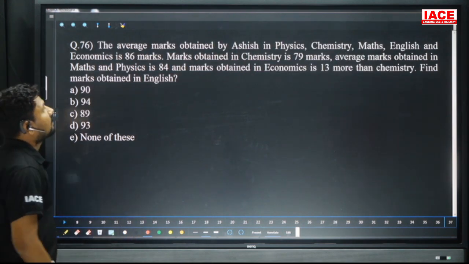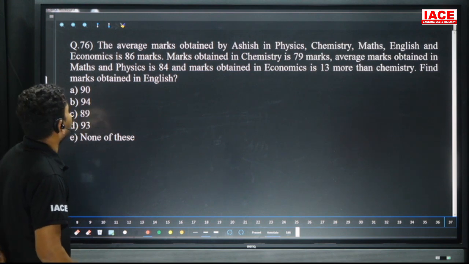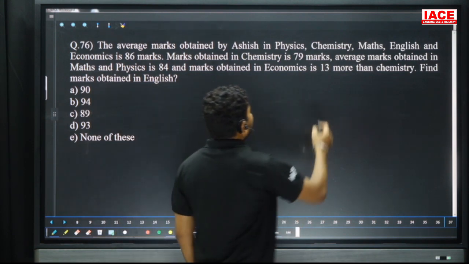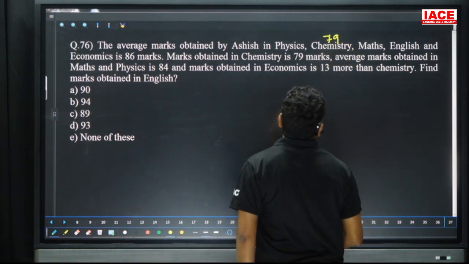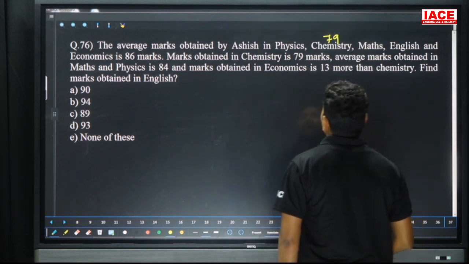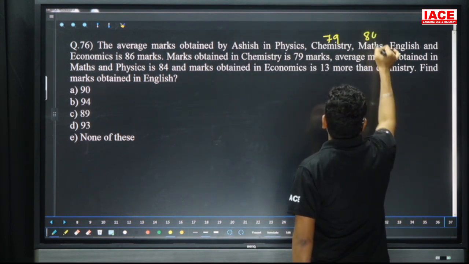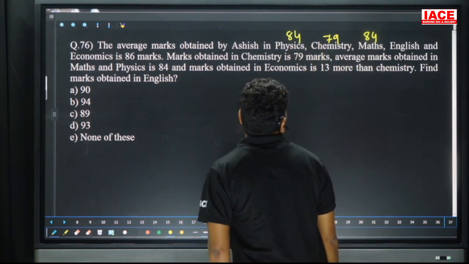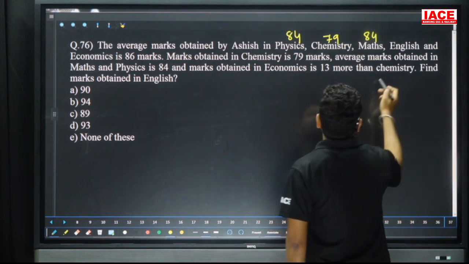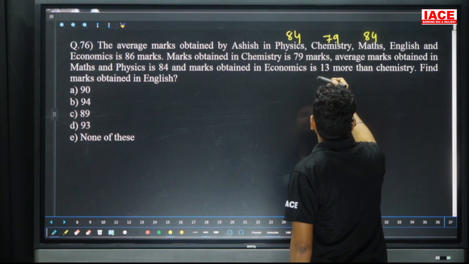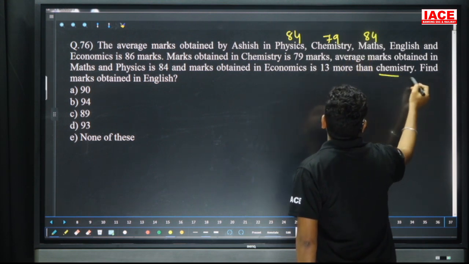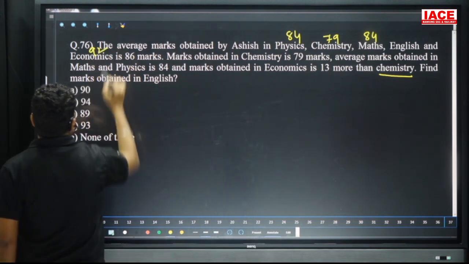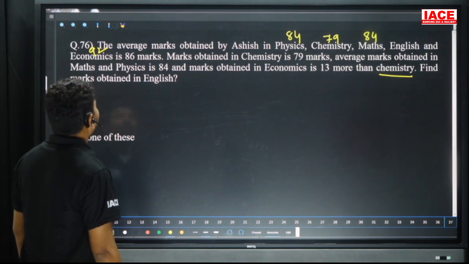Next, the average marks obtained by Ashish in physics, chemistry, maths, English, and economics is 86 marks. Compulsory, it should be maintained at 86. Marks obtained in chemistry is 79. And the average marks obtained in maths and physics is 84. And marks obtained in economics is 13 more than chemistry. 13 is added to 79, 79 plus 10 is 89, it becomes 92. Economics is 92.